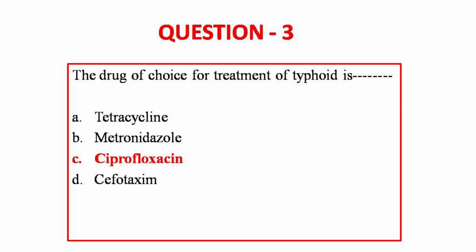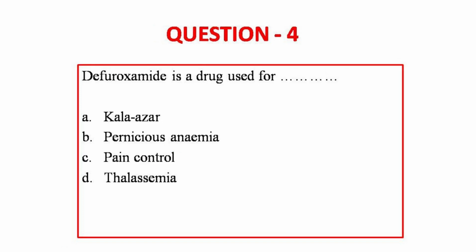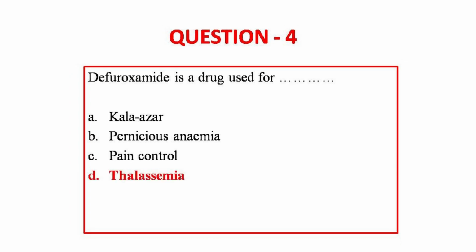Moving on to question number 4. Desferrioxamine is a drug used for Kala-Azar, pernicious anemia, pain control, thalassemia. The answer to this question is option D, thalassemia. So desferrioxamine is a chelating agent for iron. It's mainly used for acute iron poisoning cases, transfusion siderosis, which occurs in thalassemia patients receiving repeated blood transfusions.